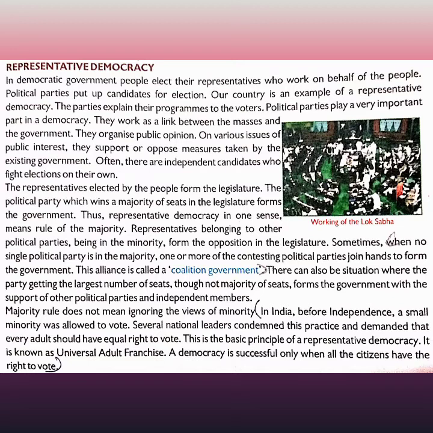It means you have to make an alliance. You have to make a joint alliance of parties, or you can take Congress plus others. It's up to you. But who will be Prime Minister? If you know that Congress and the smaller parties cannot join together to reach the number, they will lose, so they have to take BJP. If BJP joins Congress, then one Congress member will become the prime minister, and if BJP takes Congress, then one BJP leader will become the prime minister. This type of alliance is known as a coalition government.